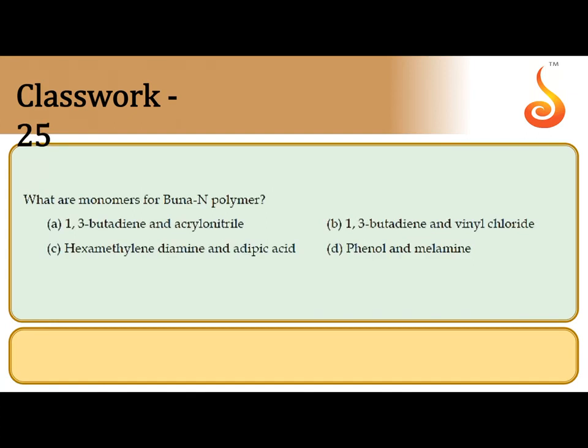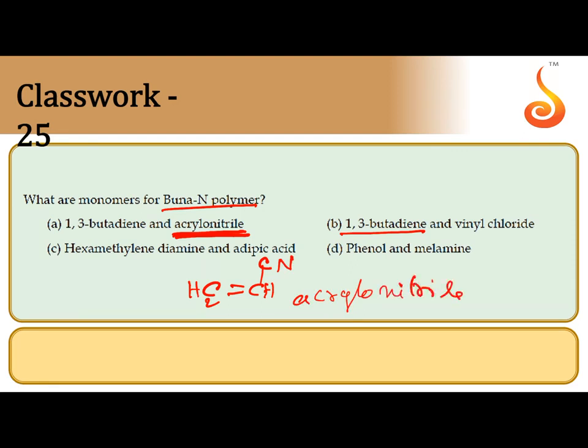What are the monomers for Buna-N polymer? One is 1,3-butadiene, another one is acrylonitrile, CH2=CHCN. This is vinyl cyanide, also called acrylonitrile. So instead of styrene of the Buna-S rubber, here we are using acrylonitrile. That's why it is called Buna-N rubber. Bu stands for butadiene, N stands for nitrile, Na stands for catalyst. So the answer is A.